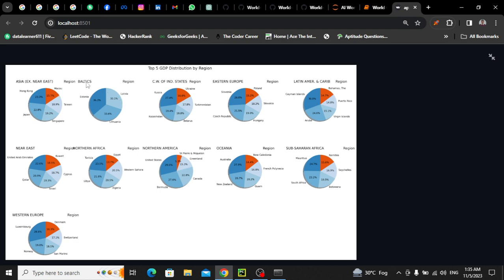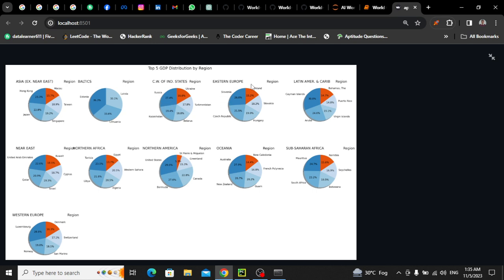The second region is Baltics with 3 countries only, because it has only 3 countries. After that there is this region, C.W. of IND states, I don't know what it means, I don't know which region this is, but we have done it here: Ukraine, Turkmenistan, Kazakhstan, Russia. So on top there is Russia.